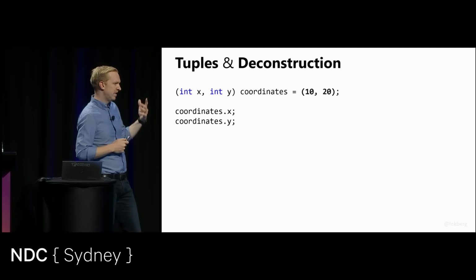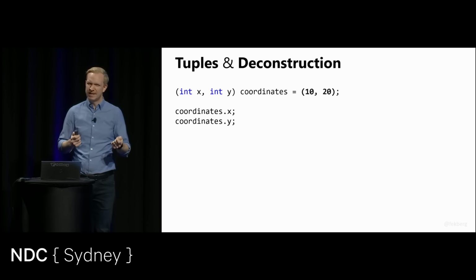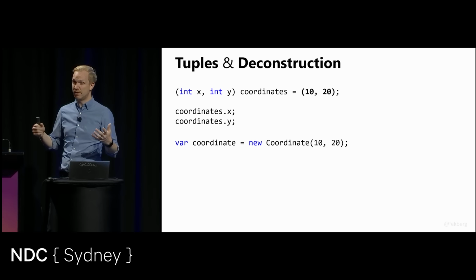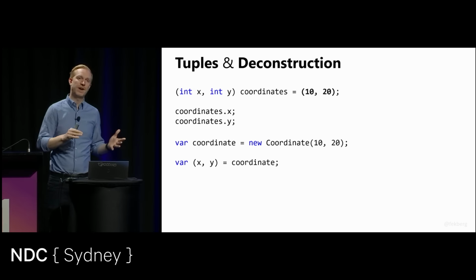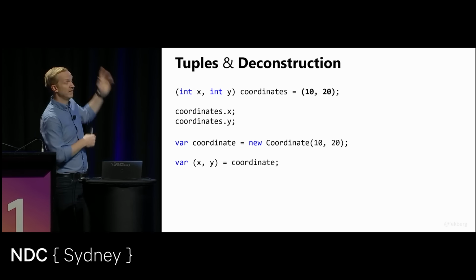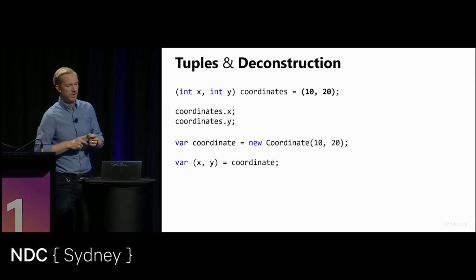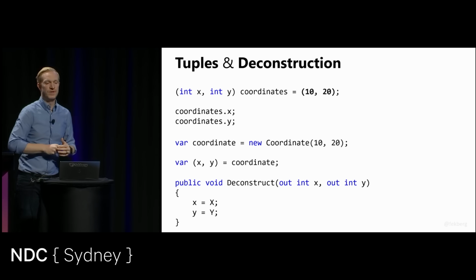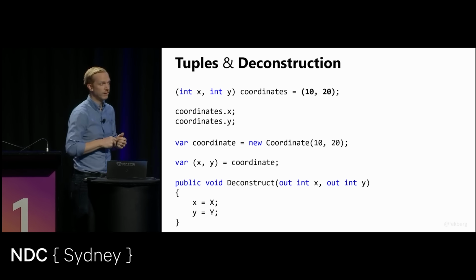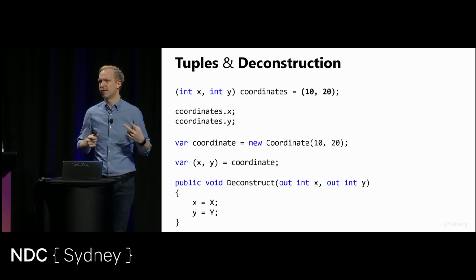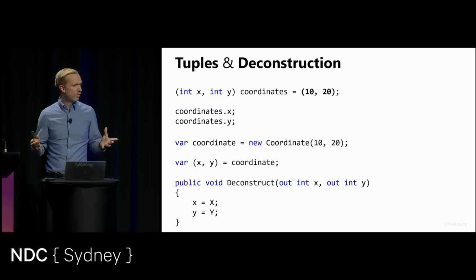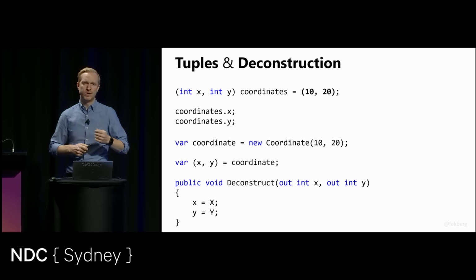Now, where deconstruction comes into play here, and it looks a little bit different, is if I take an instance of a similar class that has this very magic method on it, I could deconstruct that into two local variables of x and y in this case. This is all due to this interesting method, or adding this method to the type. So these two features are quite handy, and they set the base for important improvements made in C#8 and beyond.